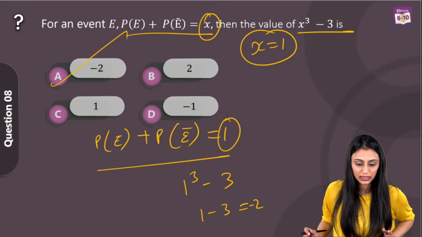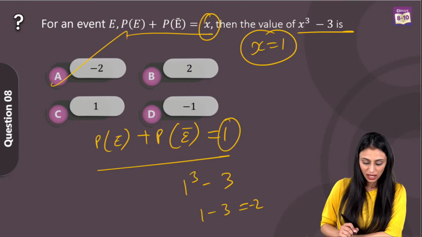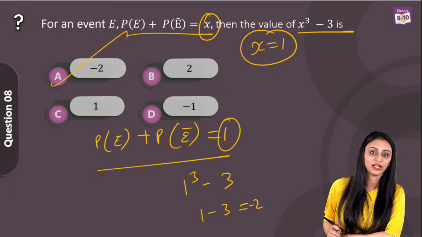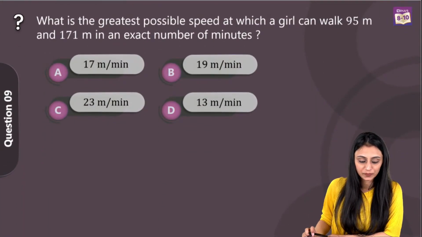Khushi, Ayush, Divya, Varsha, yes, Anshika, option A. That's the right answer for this question. Yes. Sonali is saying 1. 1 is not the answer. The value of x is 1. If we put it here, you get minus 2. Let's take a look at question number 9 now.